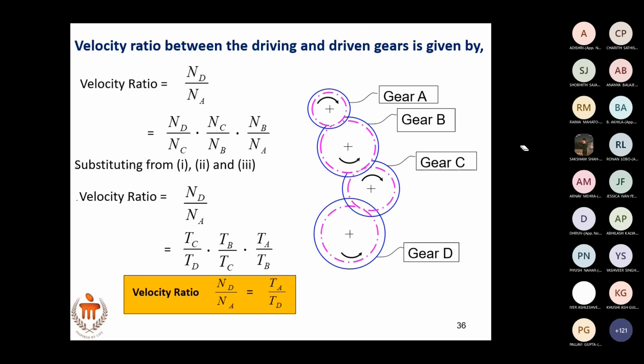Write down this. Sketch is not required. You have already drawn it. Only the equation, the derivation, you will write. ND by NA equals ND by NC into NC by NB into NB by NA. All these things.